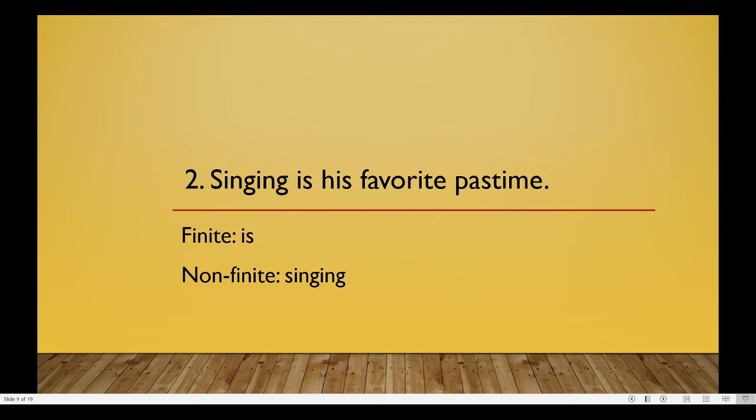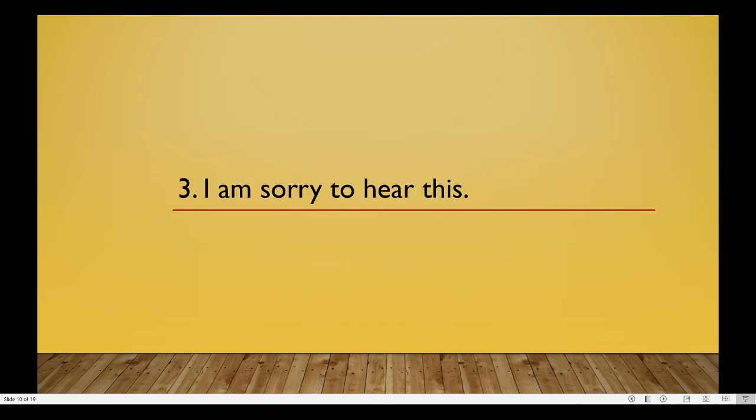Singing is actually an ing form. An ing forms we have already learned that are non-finite. Here, singing comes at the beginning of the sentence and is also the subject of the verb is, hence it is a gerund. Third question, I am sorry to hear this. What are the verbs in the sentence? The verbs are am and to hear. Am, we have already learned that is a finite verb. What about to hear? It is an infinitive. That means it is a non-finite verb.